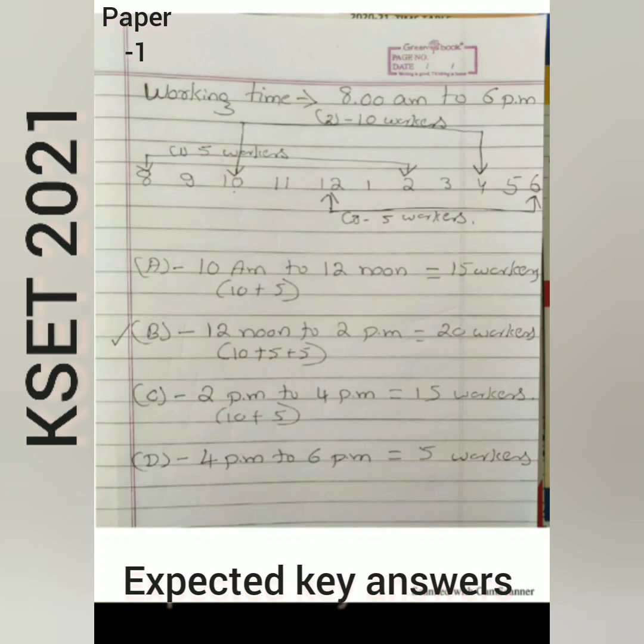Here options are available. The first option is 10 a.m. to 12 noon. Totally 15 workers are work. Like 5 workers between this 10 a.m. to 12, from the first team 5 workers and from the second team 10 workers will be there, so 15 workers are working.